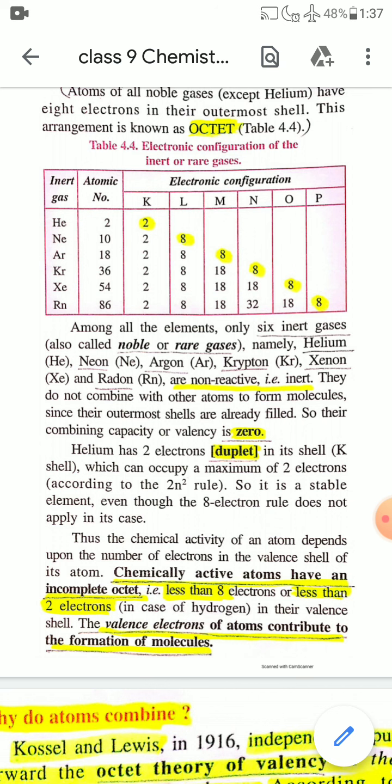Generally, chemically active elements have an incomplete octet. Incomplete octet means less than 8 electrons, or less than 2 electrons in case of hydrogen, in their valence shell. In maximum cases, chemically active atoms have an incomplete octet, that is, less than 8 electrons.